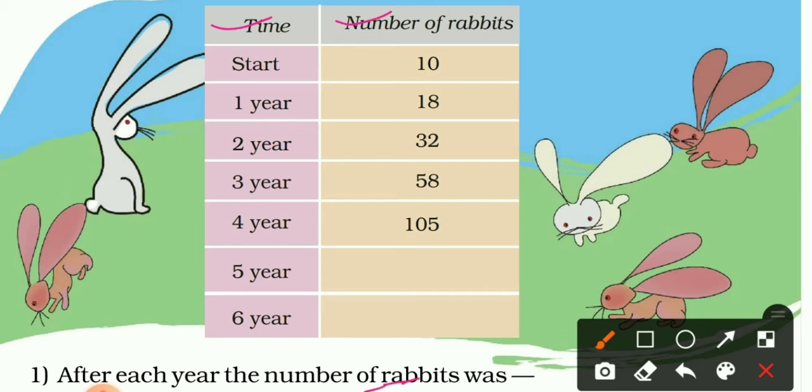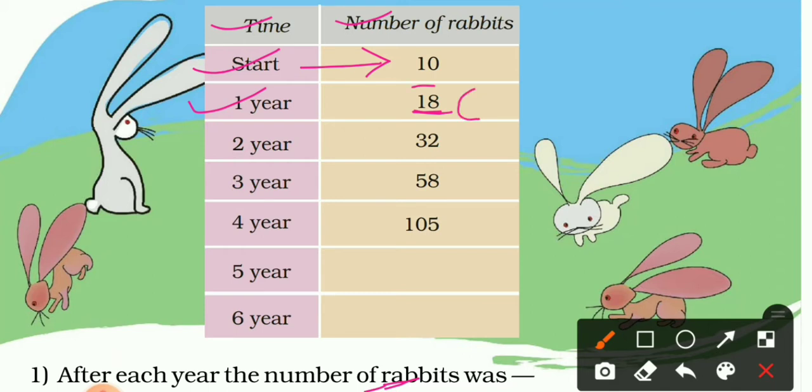So this is the starting year and in the starting year there were only 10 rabbits. Okay, now in the first year it is 18. So how did it become 18? We can find a trick here. Which type of trick?